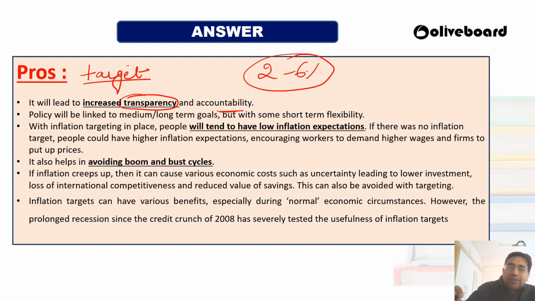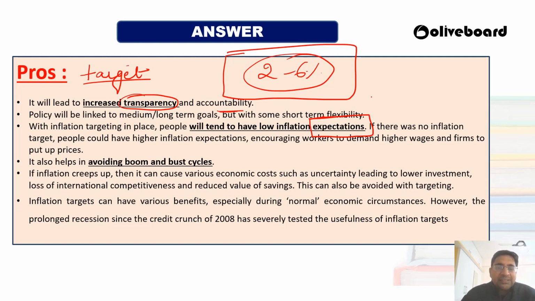So this policy rate will also be linked to the medium and long term goals. Okay, so RBI has been tasked with a major thing, like you have to keep this under control. And once there is total control, people will know that yes, expectations are there. That means people are in full confidence that we will not be getting unnecessary inflation, like there is no control over inflation at all. So here people are having the confidence. Okay, so there will be no unnecessary inflation or inflation going out of control like that.